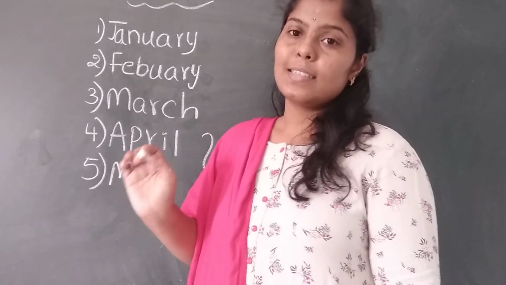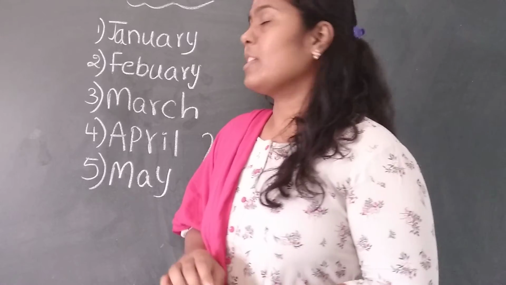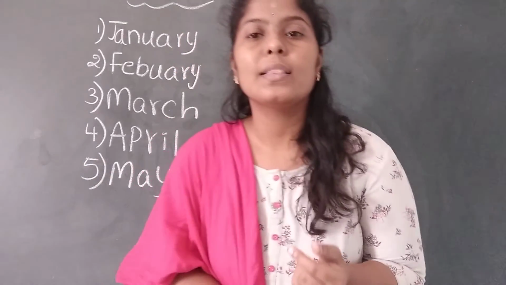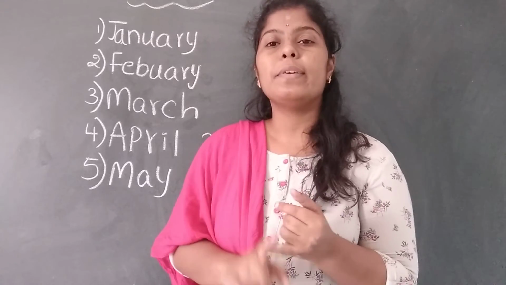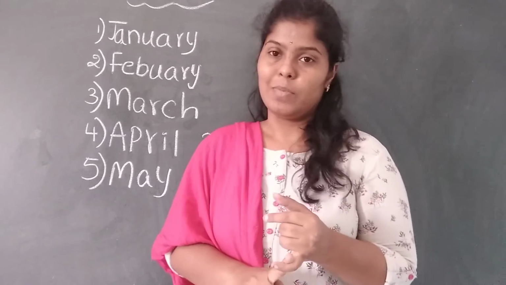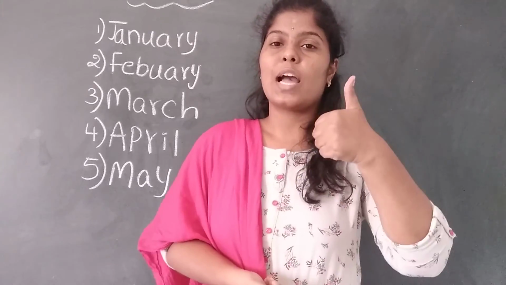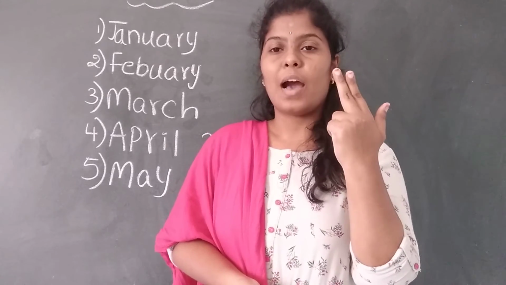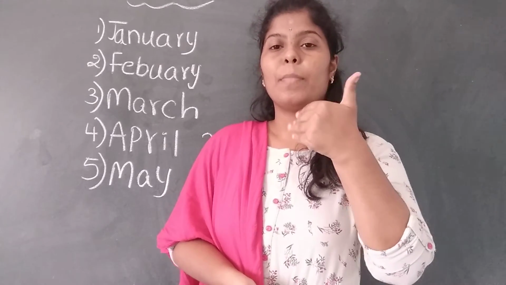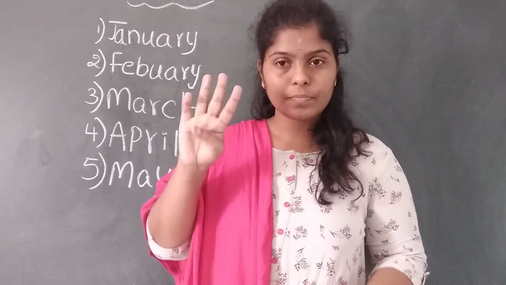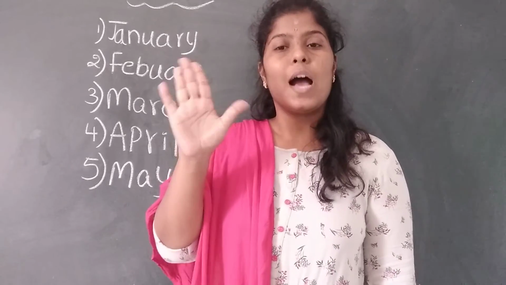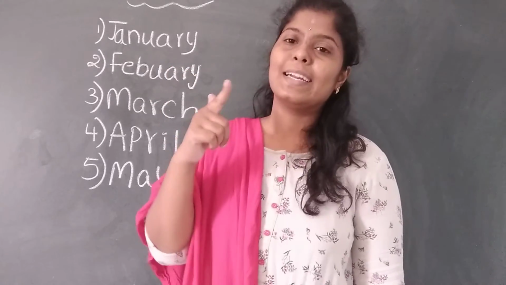Okay, let us recap once again. In a year we will have totally 12 months. What are those? January, February, March, April, May, June, July, August, September, October, November, December.